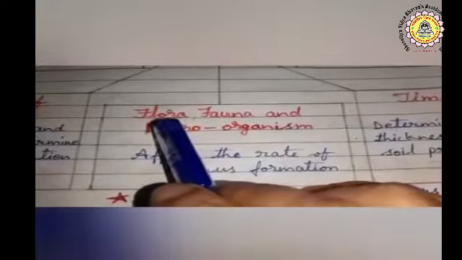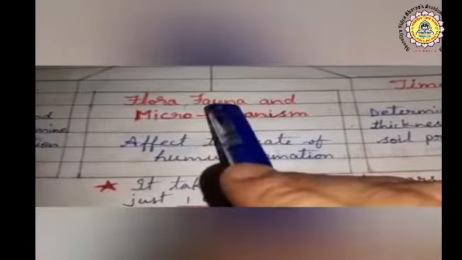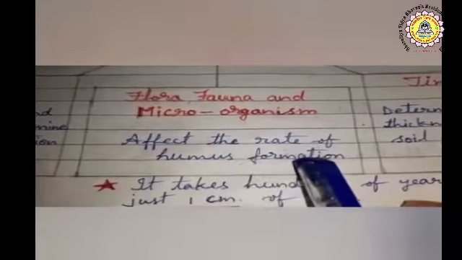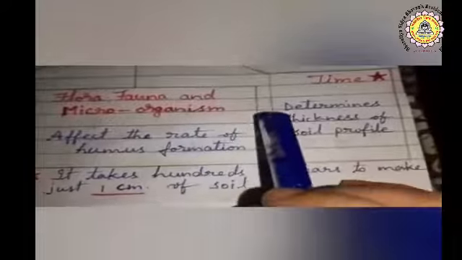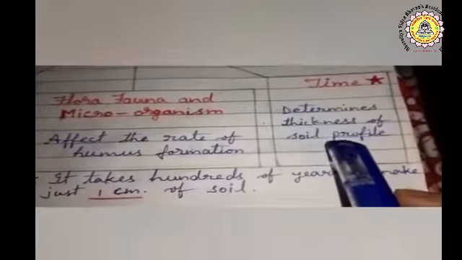The next factor is flora, fauna and microorganisms. Children, flora means the plant kingdom, fauna means animals and microorganisms means small bacteria present in the soil. These together make the soil very fertile and affect the rate of humus formation. Next one is time. Time determines the thickness of the soil profile.